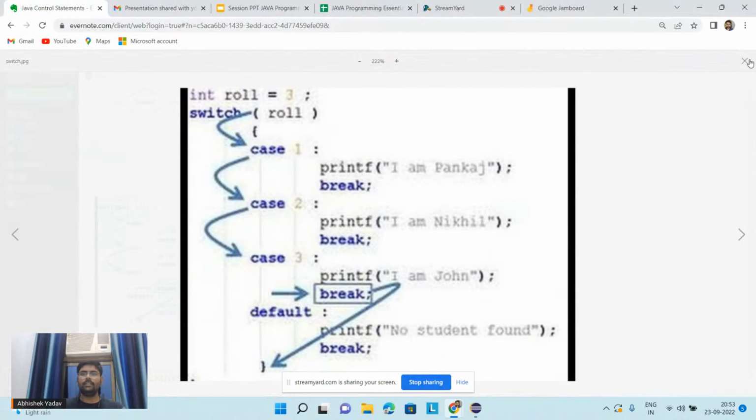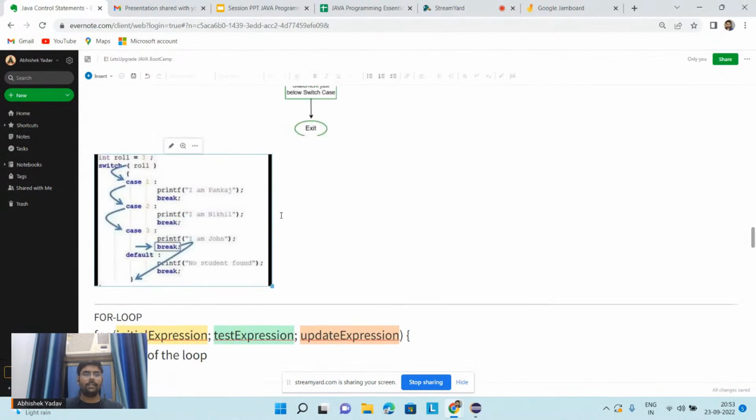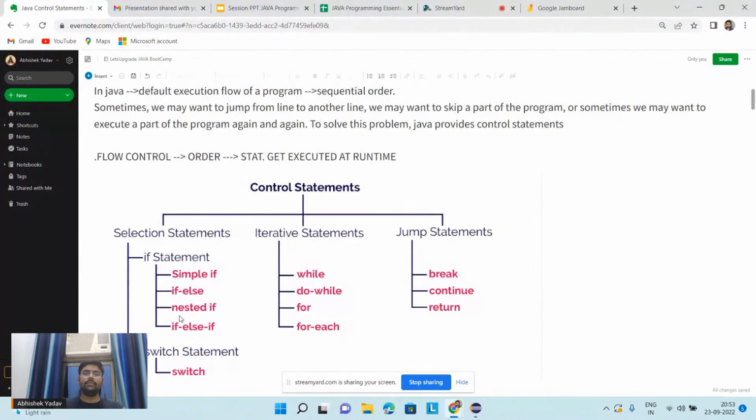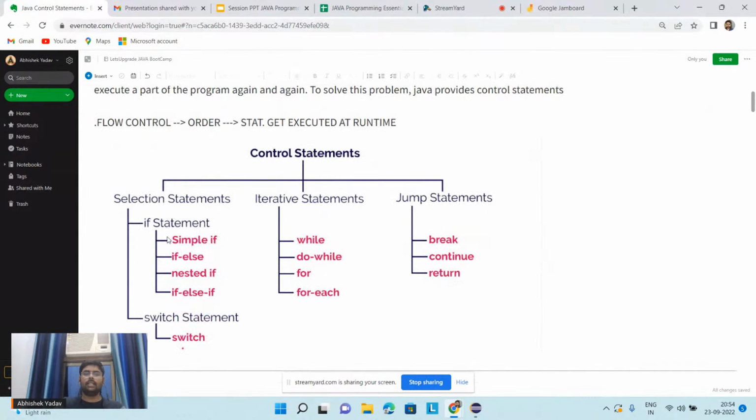This is about selective statement. And there is one more selective statement here, you can see that is nested if. If you are using if, and inside that if block you are again using if else if. But the basic will remain the same. If the condition is true, you will move inside the if block. If the condition is false, you will either move to the next else if part to be checked, or the else part will get executed. So this is about selection statement.